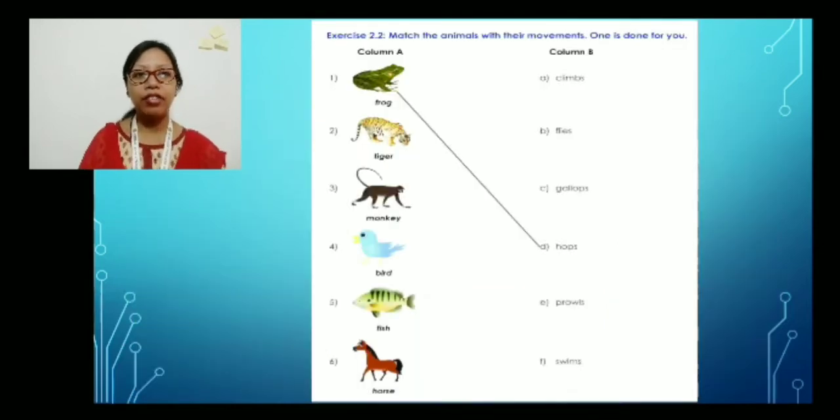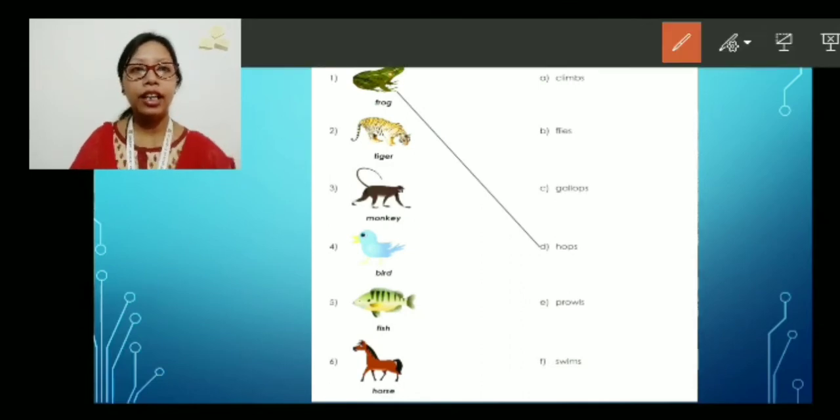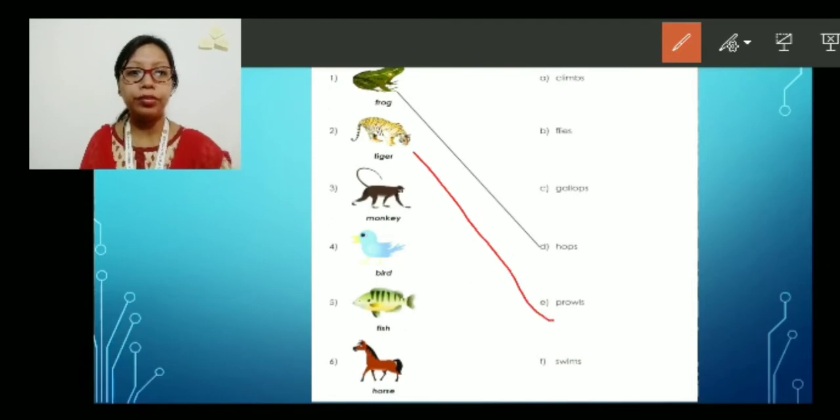Now here we have a match the animals with their movements. One is done for you. In column A, we have the animals. In column B, we have the names of their movements. The first one has already been done for you. That is frog hops, right? Then let us do the second. Tiger. What does the tiger do? Tiger and lion, they have the same features, right? So it will be prowl.